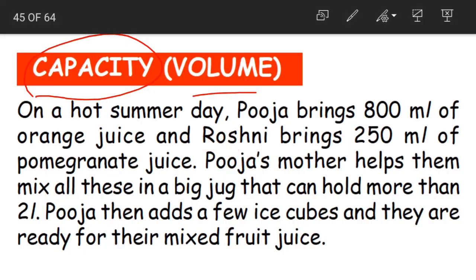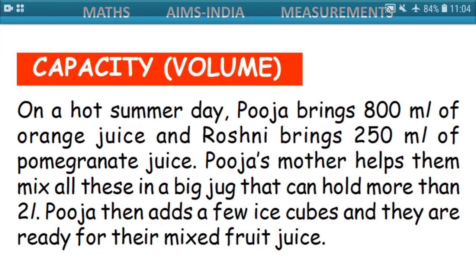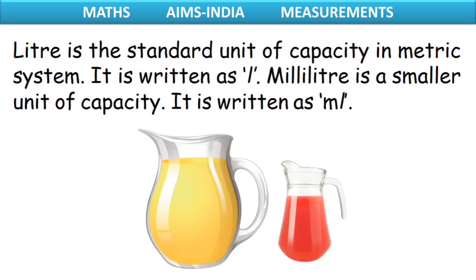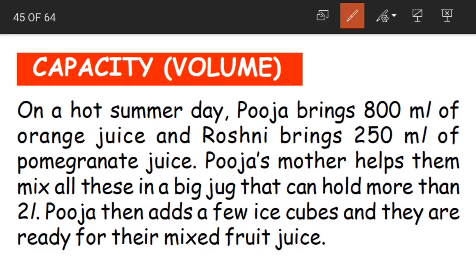Let us look at the example given here. On a hot summer day, Pooja brings 800 milliliters of orange juice and Roshni brings 250 milliliters of pomegranate juice. Pooja's mother helps them mix all these in a big jug that can hold more than 2 liters. Pooja then adds a few ice cubes and they are ready for their mixed fruit juice. What are they saying? If you want to understand about the capacity or nothing but the volume, we have to look at this example. What happened on a hot summer day?